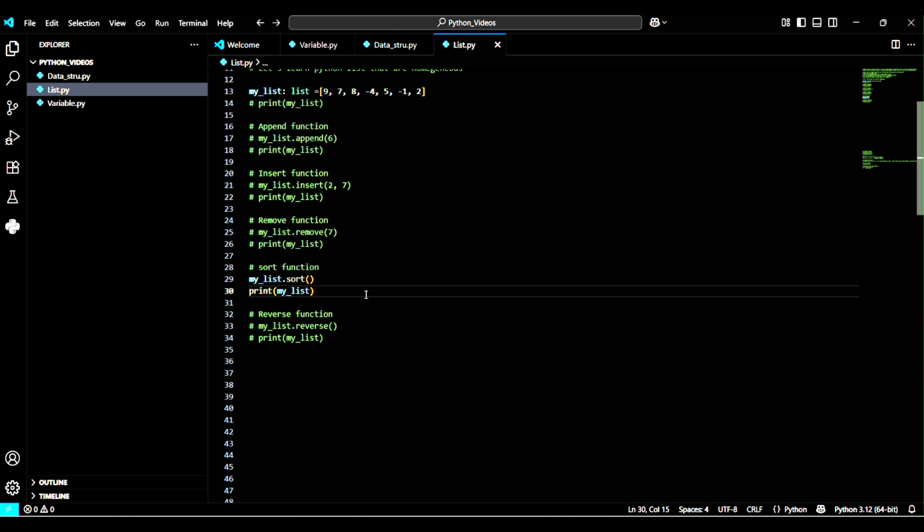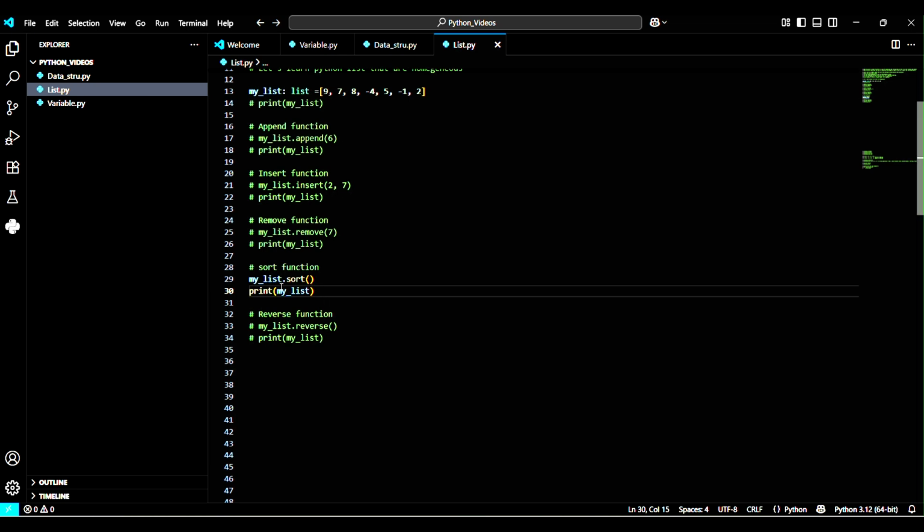So now I'm going to explain the sort function. Here again, in the same manner, I'm invoking the inbuilt function called sort with the help of the dot operator. It is going to sort the list in ascending order. As we know, ascending order means smaller to greater, and descending means greater to smaller.